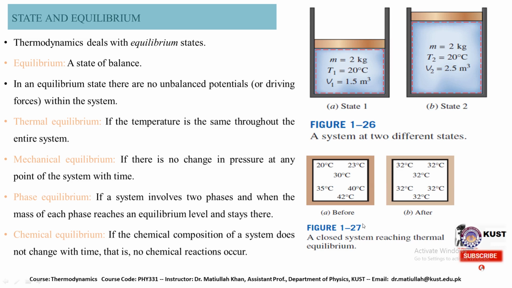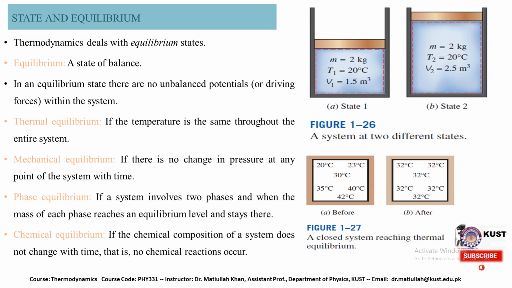We have different states of any particular system, such as equilibrium and non-equilibrium states. Equilibrium is further divided into three different types. When the properties of the system remain constant, we consider the system to be in a state of equilibrium, while if the properties of the system change continuously, we say that the system is in a non-equilibrium state. In equilibrium there are no unbalanced potentials or driving forces within the system.